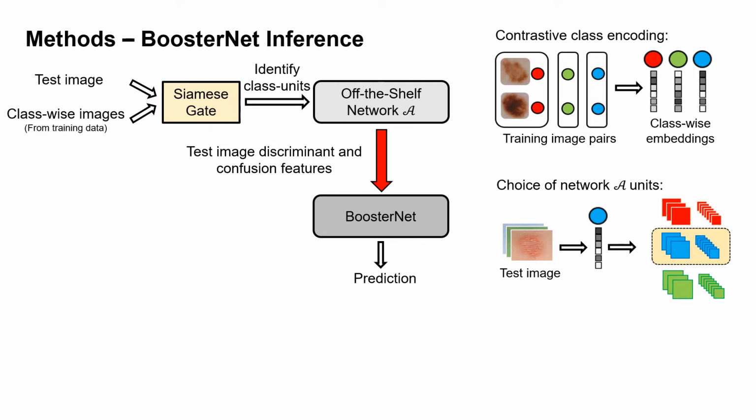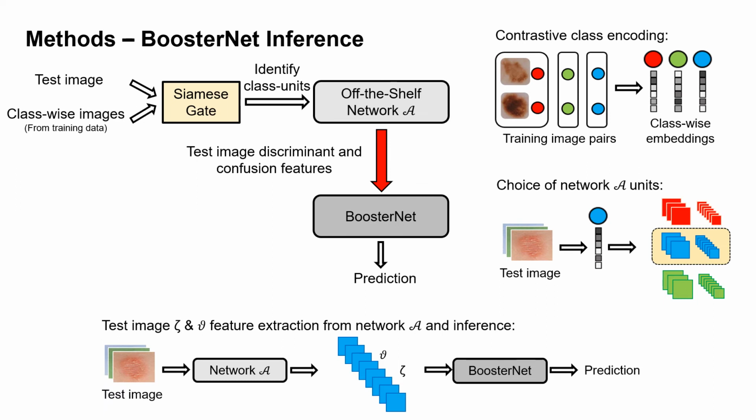Then we find the test image embedding using the same Siamese network, and we measure the distance between the test image embedding and all the other class-wise embeddings. The class associated with the smallest distance is then assigned as the most probable class of the test image, and the corresponding units of that class are activated to extract the test image's discriminant and confusion features for final prediction by BoosterNet.